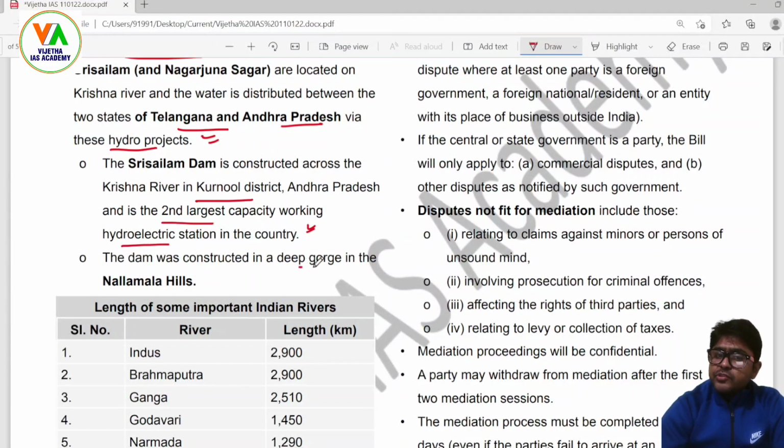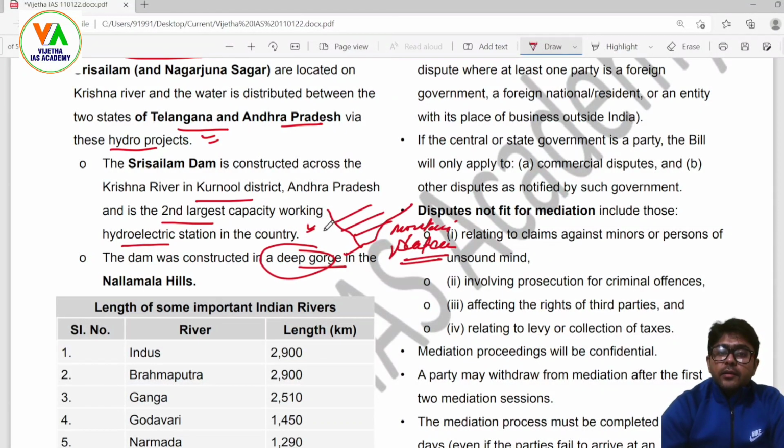The dam was constructed in a deep gorge. Gorges are valleys between mountains or plateaus. Sometimes we see that the valleys are V-shaped, then U-shaped, I-shaped. So these are gorges. The dam was constructed in a deep gorge in the Nalamalla Hills in Andhra Pradesh.